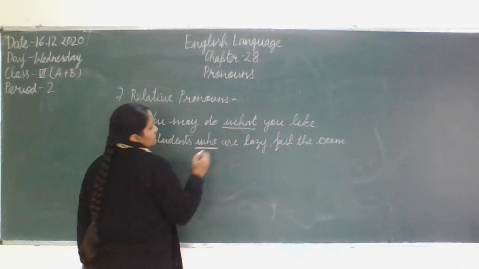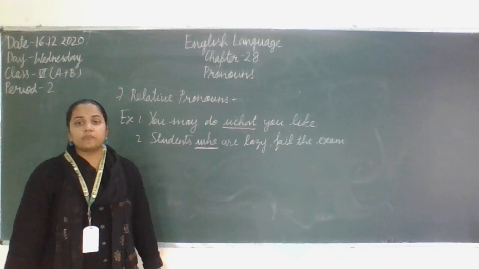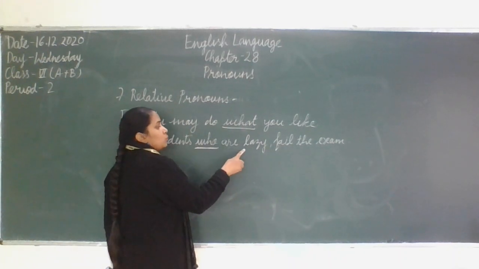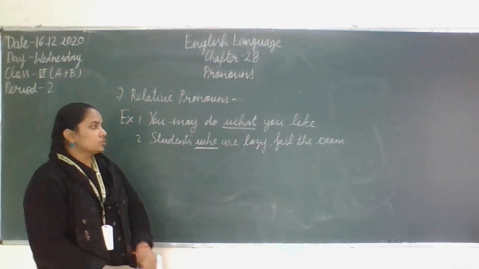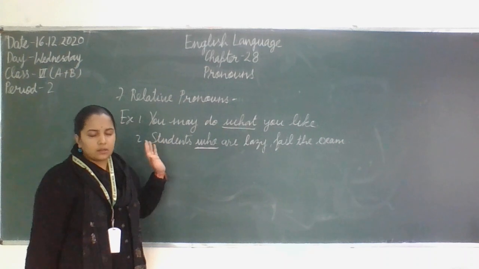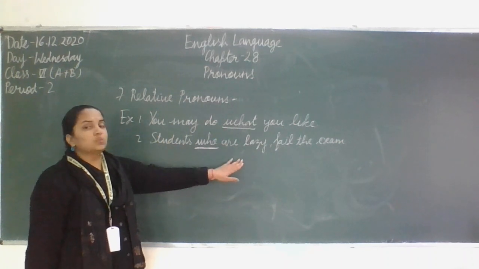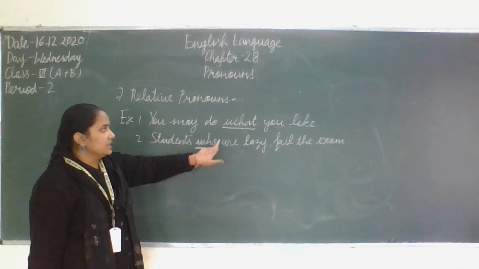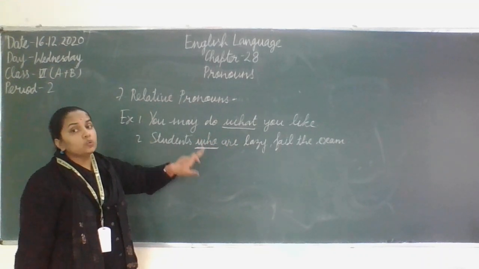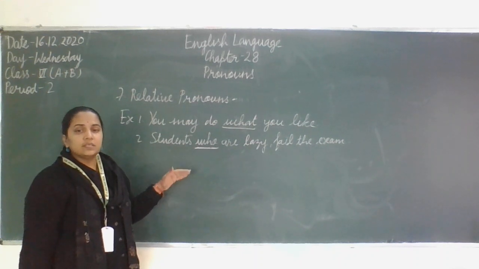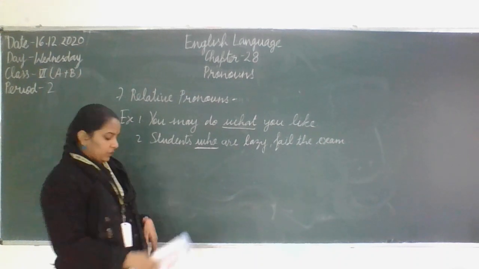So who is used here as the relative pronoun? Students. What kind of students? The one who are lazy. So this is showing here the relationship between the students and especially the students, those who are lazy. So here you can see both of these terms we have already used as the interrogative pronoun, but here we are using these as the relative pronoun.